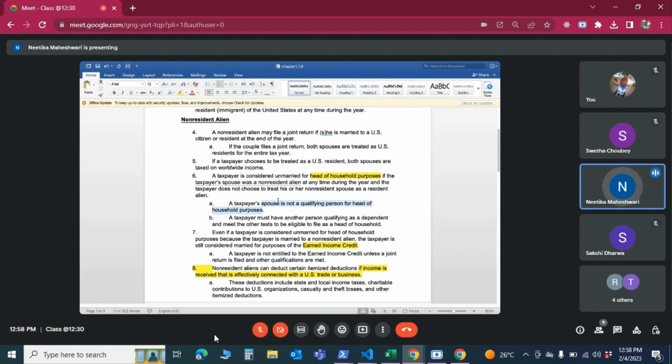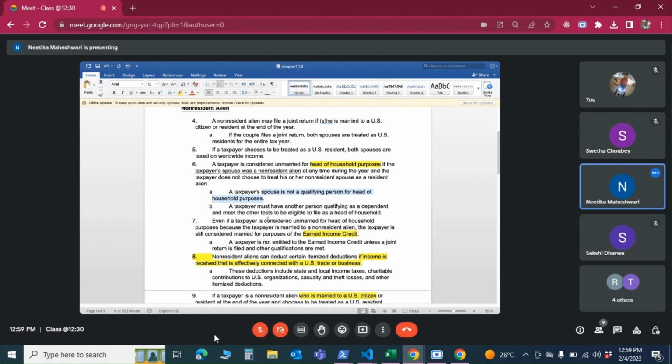But what we really need to pay attention to here is that a spouse is not considered a qualifying person. You will not take the spouse as a dependent. So the person cannot say, "Well, I'm the HOH because I have a spouse and I'm incurring 50% or more of the expenses for the household." That doesn't count. It has to be a dependent. And a spouse is not considered a dependent even though the spouse is not earning money, because they're married. A taxpayer must have another person who qualifies as a dependent. Then only the taxpayer can get HOH status.